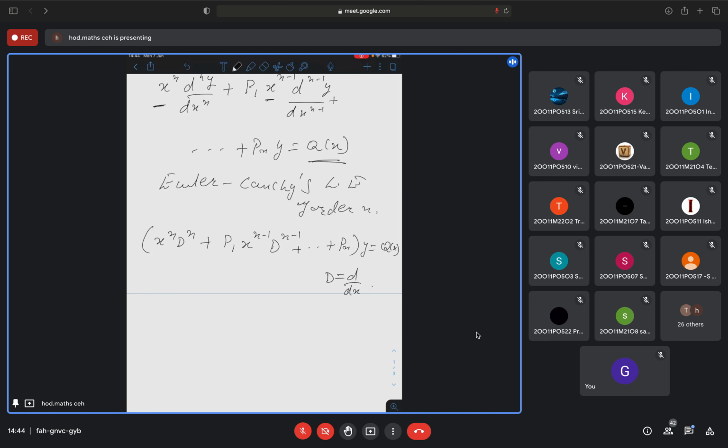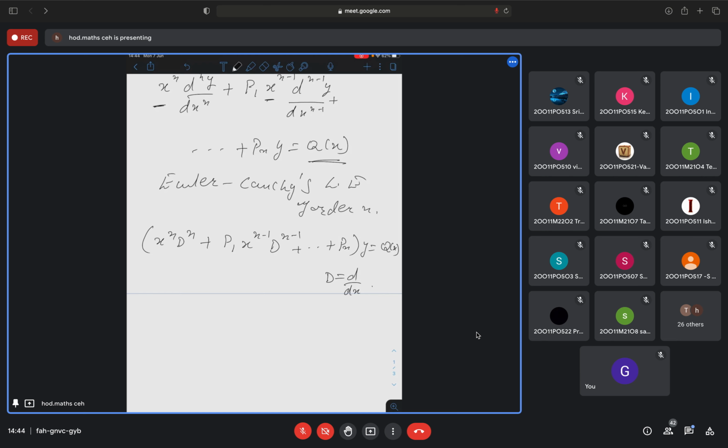To solve this kind of equation, which is in variable coefficient form, and in particular is called the Cauchy-Euler linear differential equation, what we do is transform this linear equation with variable coefficients to a linear equation with constant coefficients. With some substitution we will convert the variable coefficient problem to a constant coefficient problem. Once it is converted, you know how to solve them. All the previous formulas you have learned, you apply them and solve it.